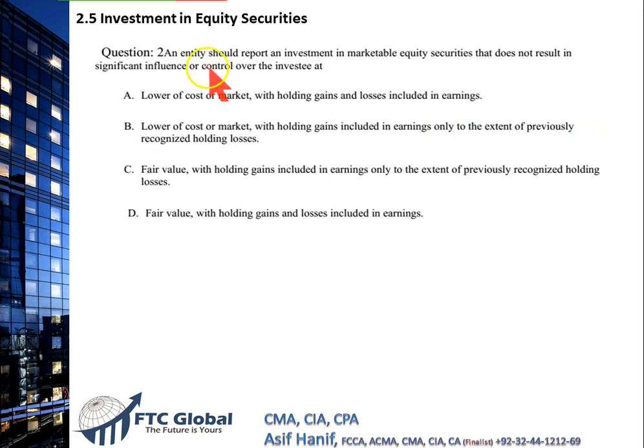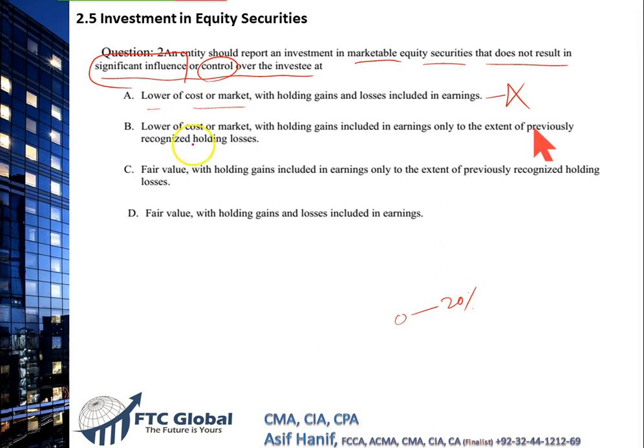Next. An entity should report an investment in marketable securities that does not result in significant influence. If the holding is between 0 to 20%, it means we do not exercise significant influence or control. So what are the options available? How can we report them? Lower of cost or market withholding gains and losses included in earnings. Wrong. This lower of cost or market is used for stock or inventory, not for investments in equity securities. Wrong. Lower of cost or market withholding gains included in earnings only to the extent. Wrong. Again, this is related to inventory, not equity securities.